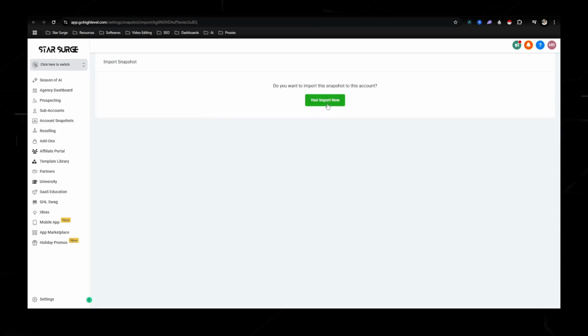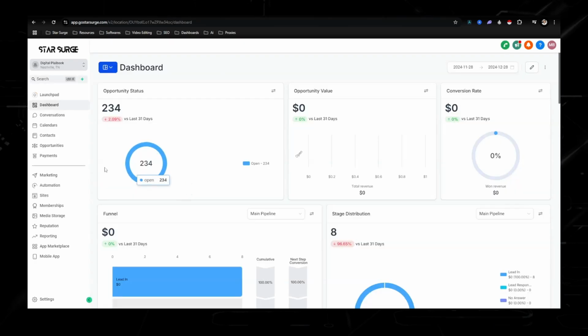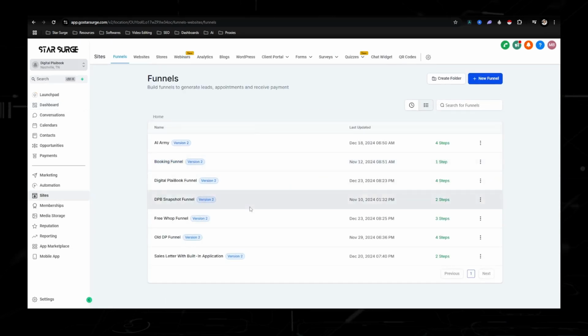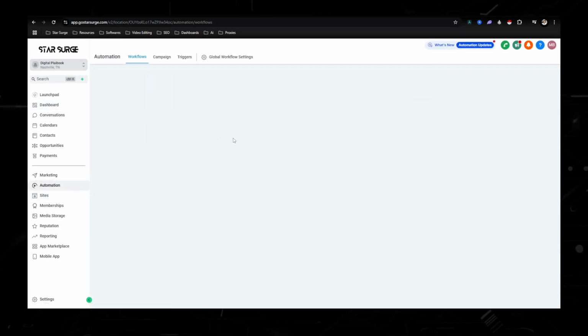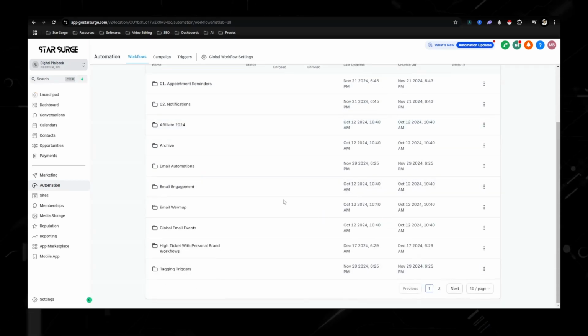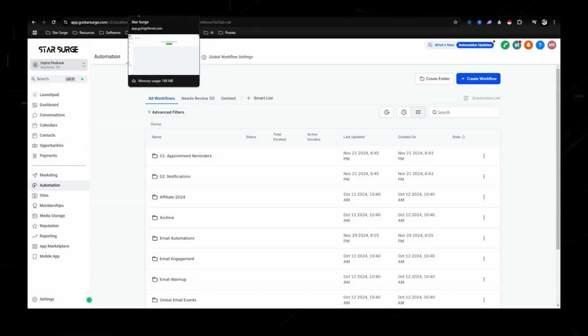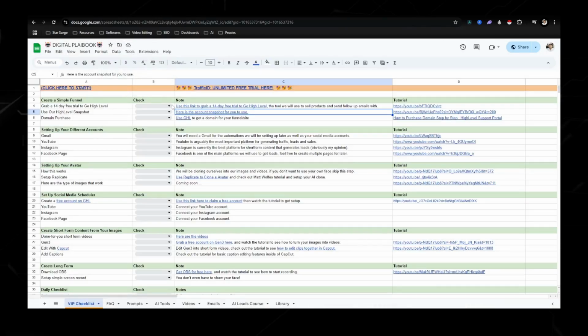So all you would do is hit import. It's going to make you create an account, just put in your name. It doesn't have to be anything special, and you will get taken back to this screen, and everything is going to be imported. You'll have all these sites imported, all the automations right here, and everything that you need as far as custom values. Everything will be imported once you import my snapshot.